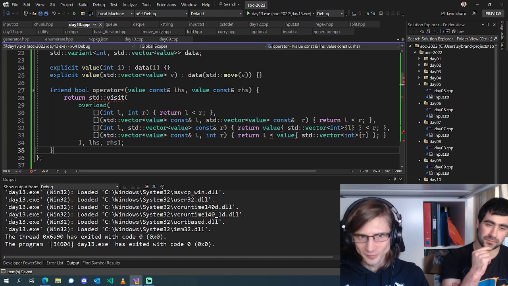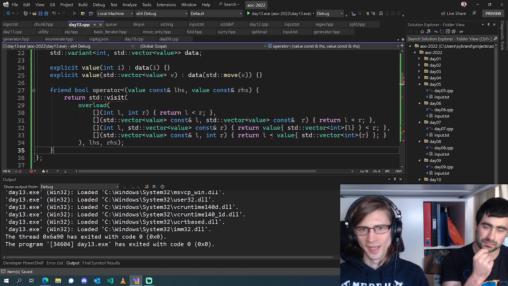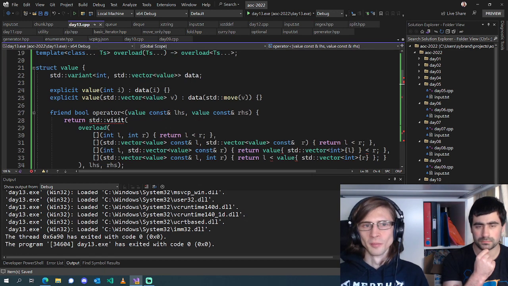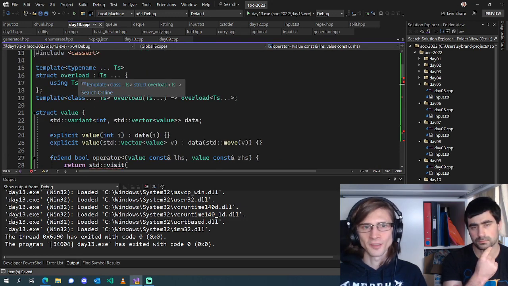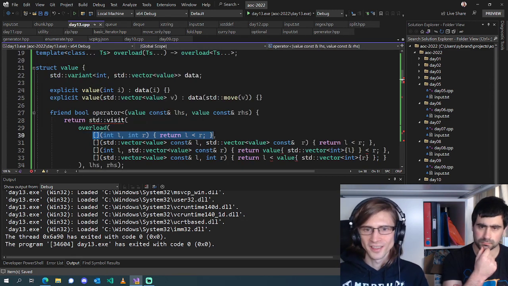So what we do is we have this overload thing, which we pass a bunch of lambdas, well, closures, technically. This overload inherits from the types of all of those lambdas. The lambda generates a class which has an overloaded call operator.